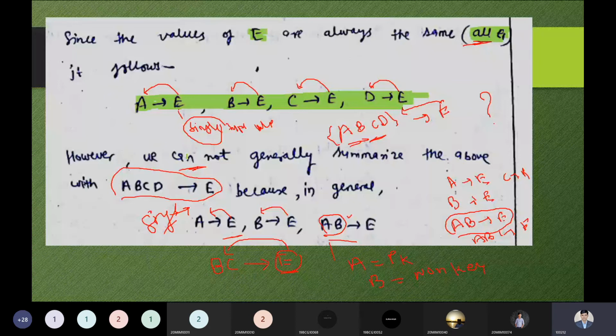So we cannot generalize the summary of the above statement, A, B, C, D, like this one. We can't. The reason is clear, because in general, E depends on A and E also depends on B. The combination of A, B is not holding. That's why A, B, C, D is not possible.